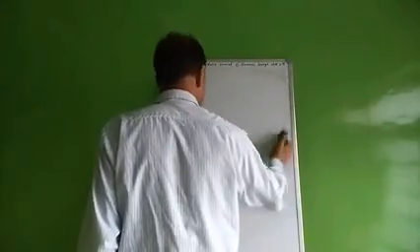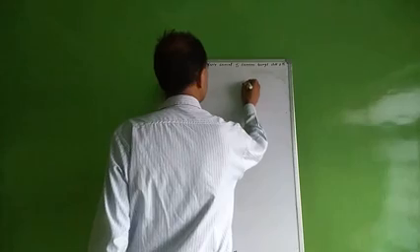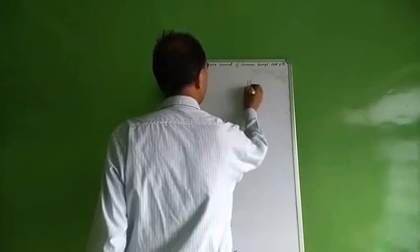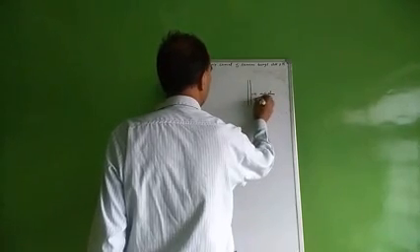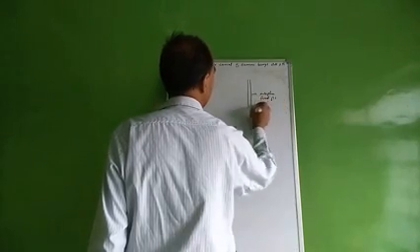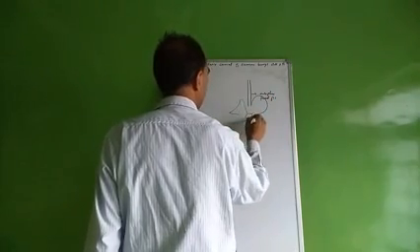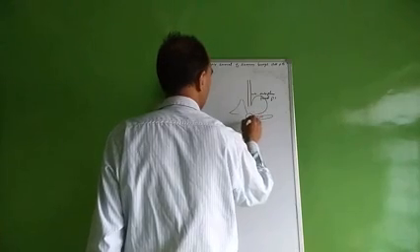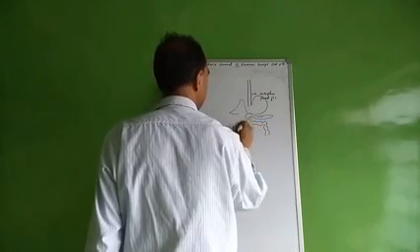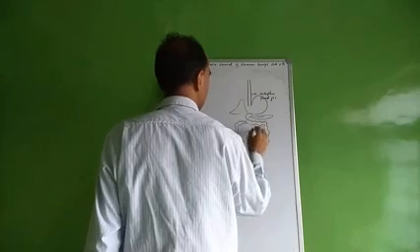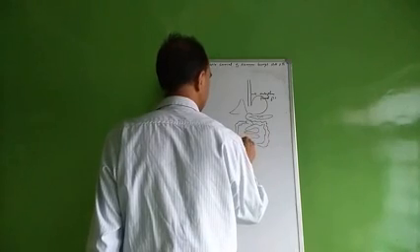If we make a sketch of the digestive system, this is the esophagus, or we call it the food pipe, and this is the stomach, and here is the small intestine, large intestine, and this is the appendix.